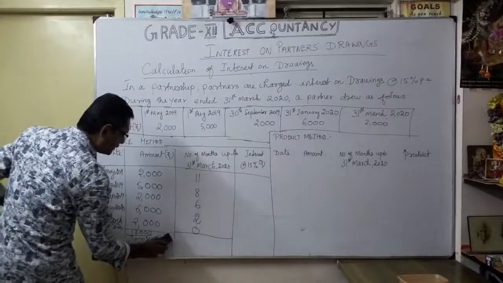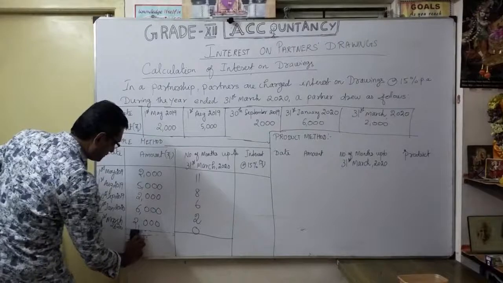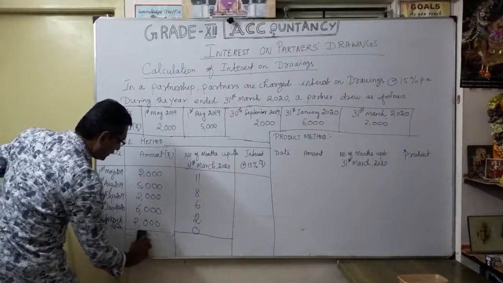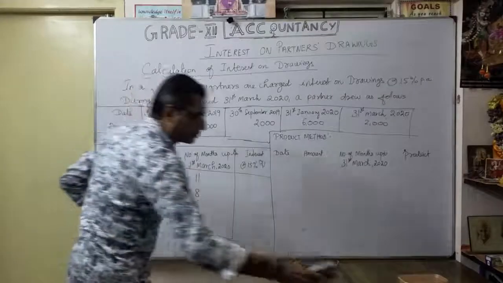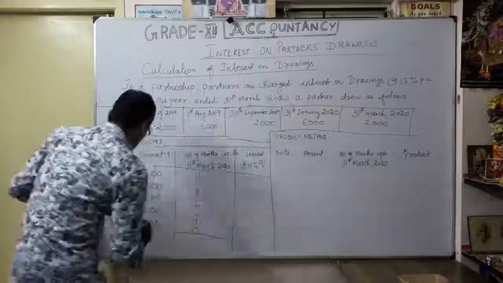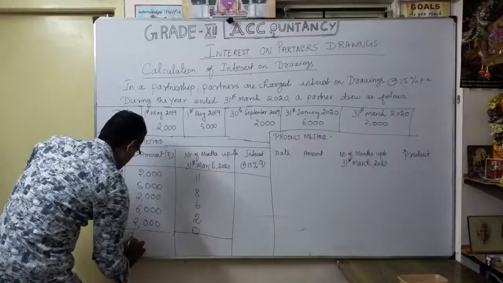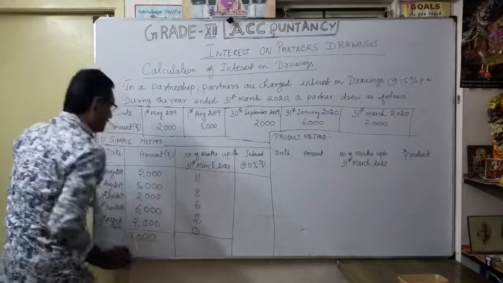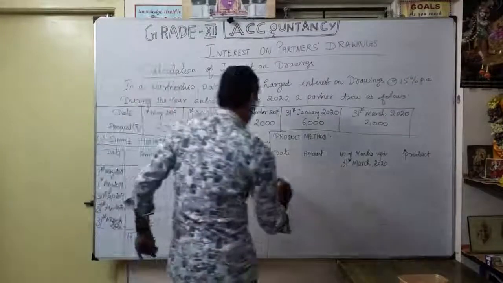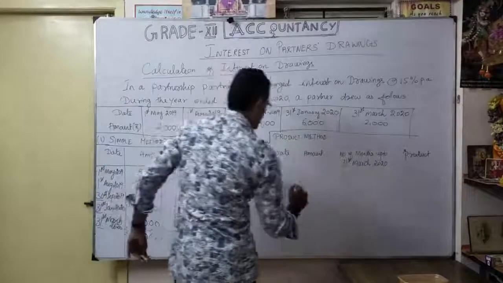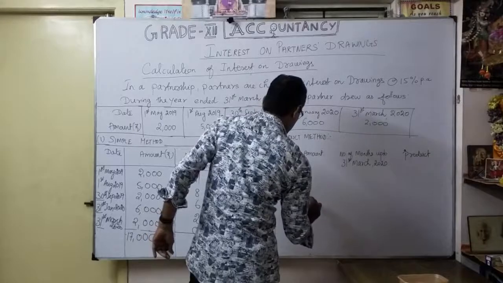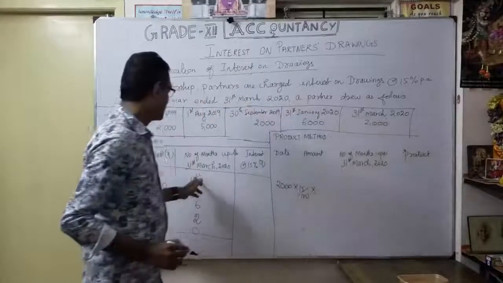I am going to calculate the first one directly. So total drawings for the year is 17,000. For this calculation, here it is 2,000 into 15 by 100 into 11 by 12.